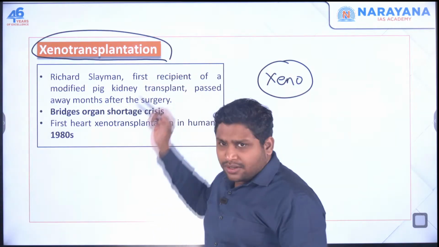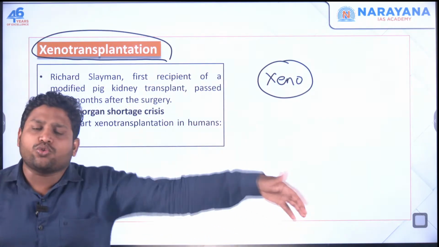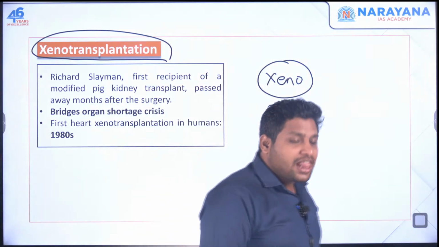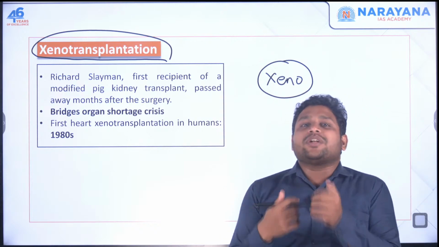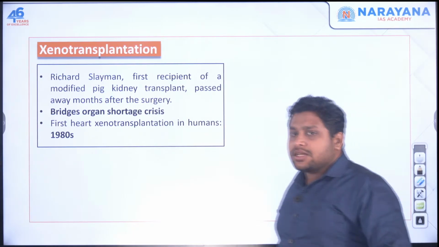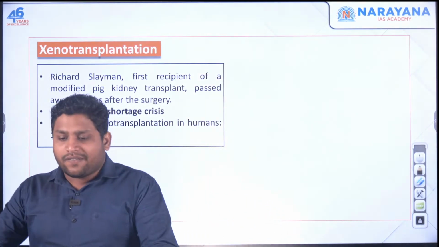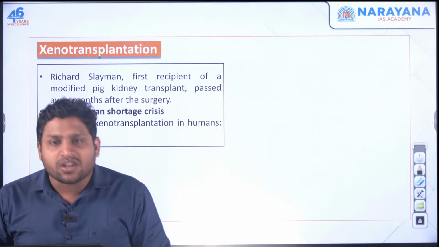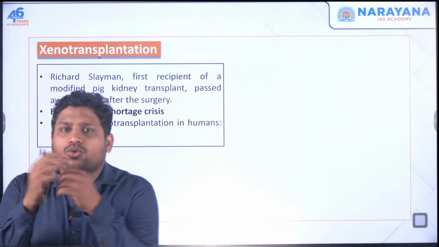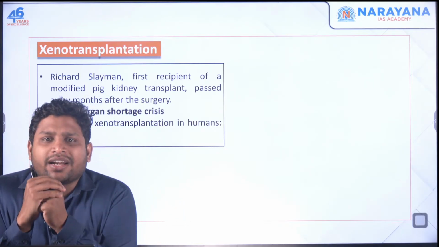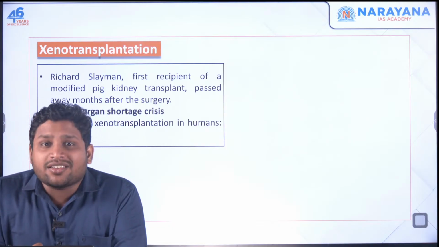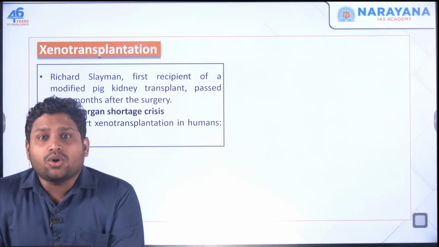You know transplantation. When you take any tissue from some other person and add it in your body, or when you are moving any cell or any organ, that is transplantation. So, xenotransplantation. Scientists have been trying to transplant many organs, cells, tissues because we have this demand. If you go to hospitals, you'll observe many patients looking for donors who can donate any organ, any tissue, because they need it.